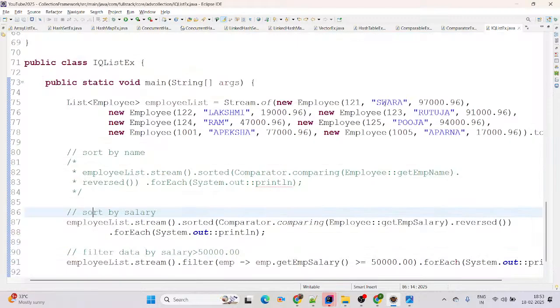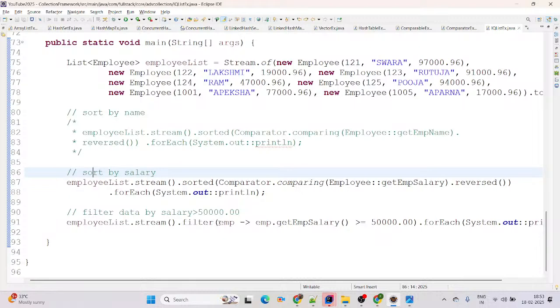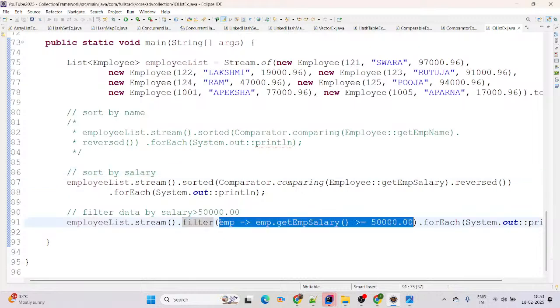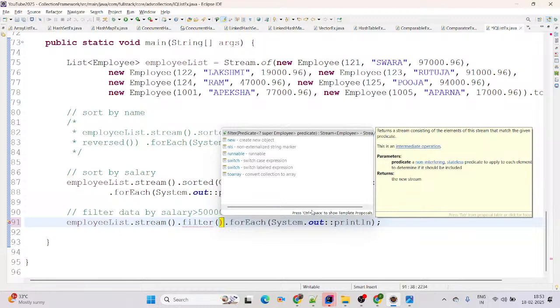See on screen, it's whatever we are expecting, since we added the condition. Inside the filter, whatever you are writing is the predicate. If you want to check, I will show you here. Filter means this is a predicate. I hope you can see on my screen, line number 91, there is Predicate available, and Predicate is a functional interface in Java 8.